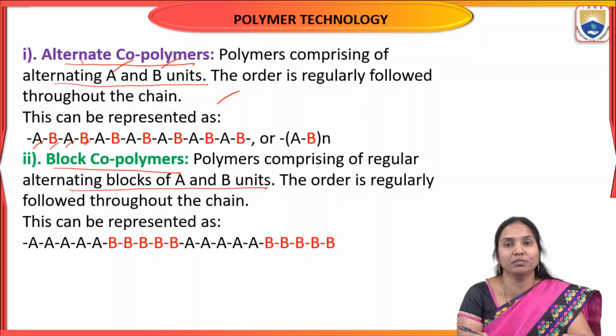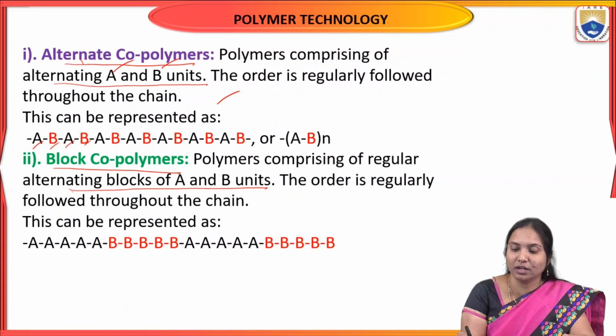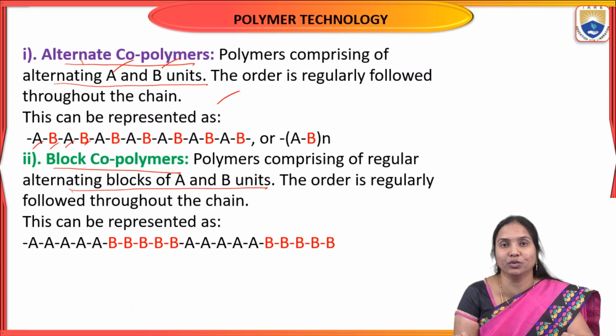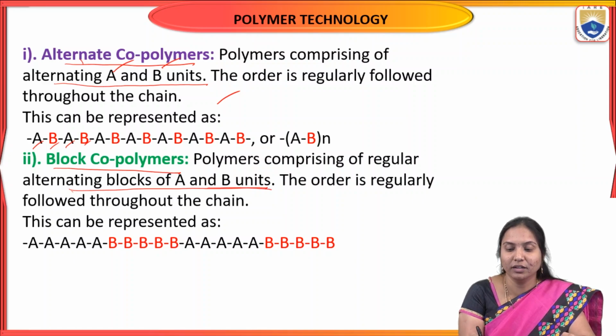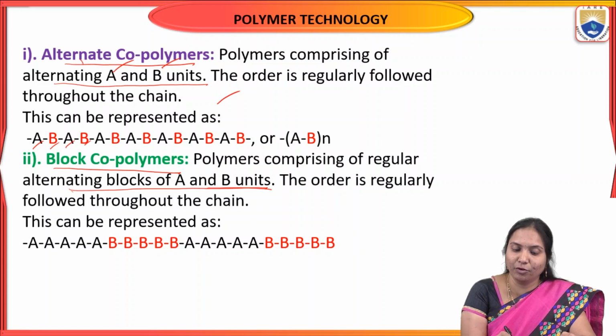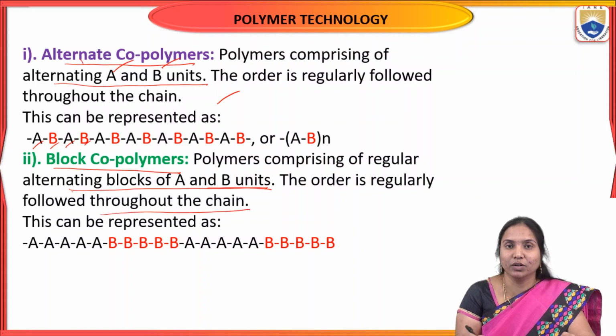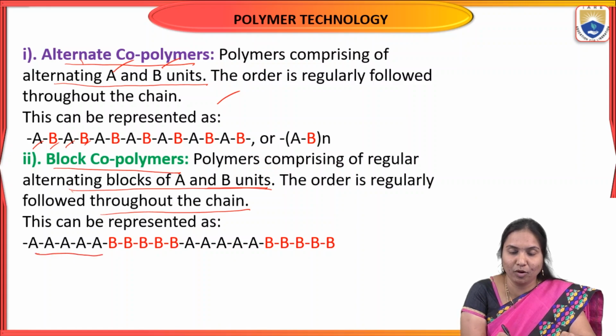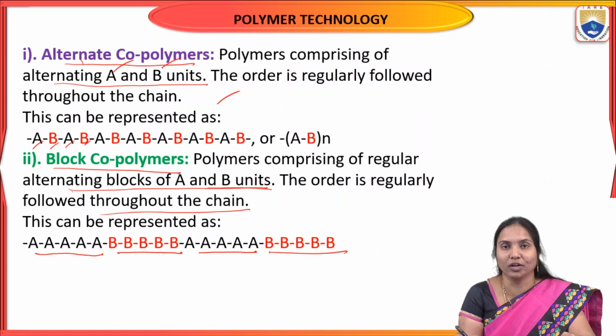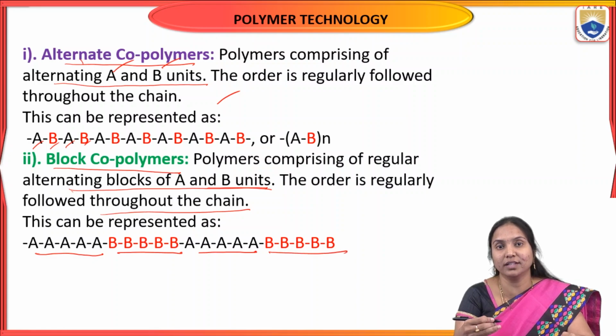So this type of polymers are called block copolymers. These polymers comprise regular alternating blocks of A and B units. So the order is regularly followed throughout the chain. It can be represented as A block first, then B block, then A block and B block. Alternatively, the blockwise arrangement of monomers gives block copolymers.